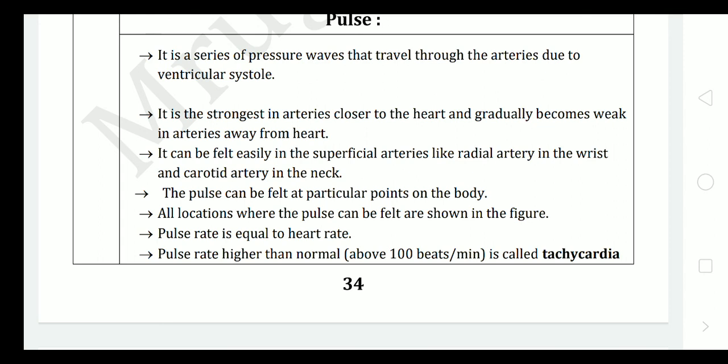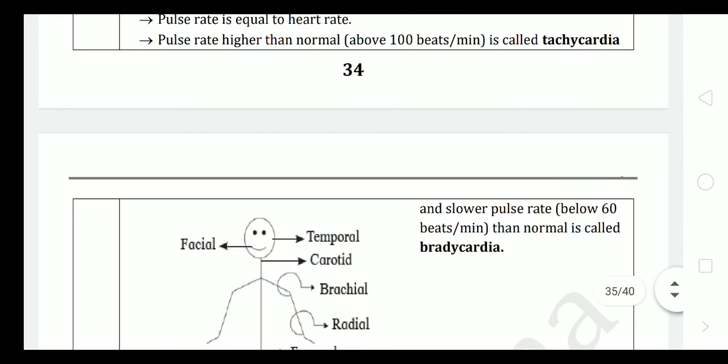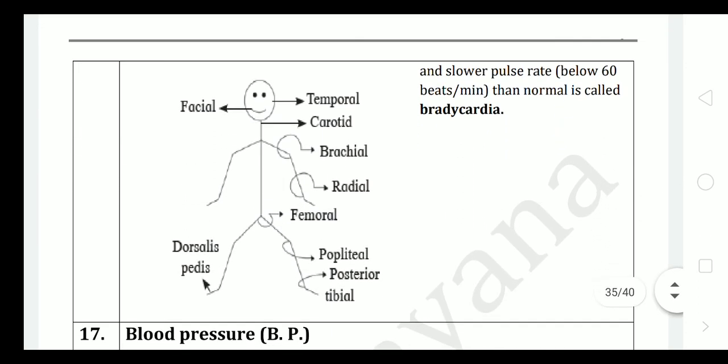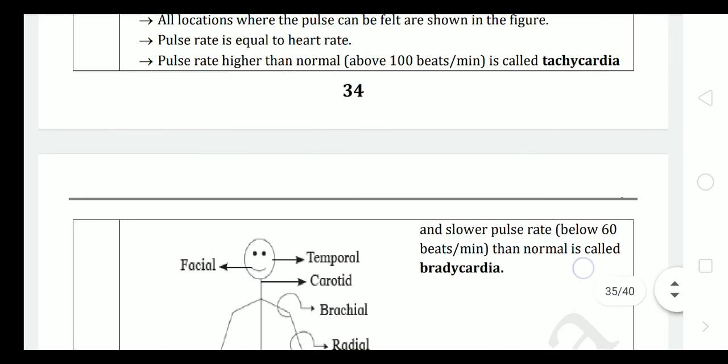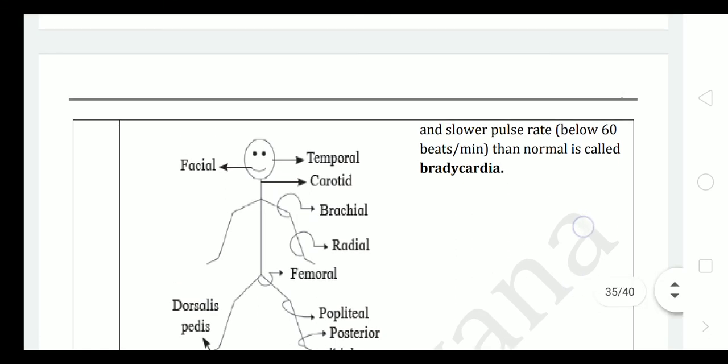The pulse can be felt at particular points on the body. All locations where the pulse can be felt are shown in the next figure that we are going to see. Pulse rate is equal to the heart rate, and a pulse rate higher than normal, that is above 100 beats per minute, is called tachycardia. So this is the diagram where the pulse points are shown. A slower pulse rate, below 60 beats per minute, is called bradycardia.